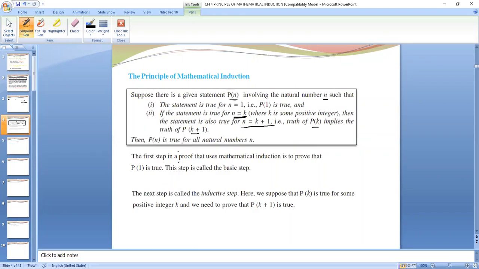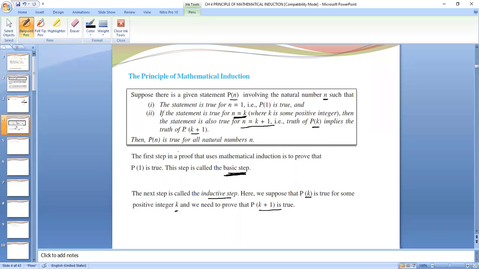The first step in a proof that uses mathematical induction is to prove that P1 is true. This first step is called the basic step. And the next step, the second step, in which we take n equals k, is called the inductive step. Here we suppose that Pk is true for some positive integer k, and we need to prove that Pk plus 1 is true. We will assume that Pk is true, and we will prove that Pk plus 1 is true.